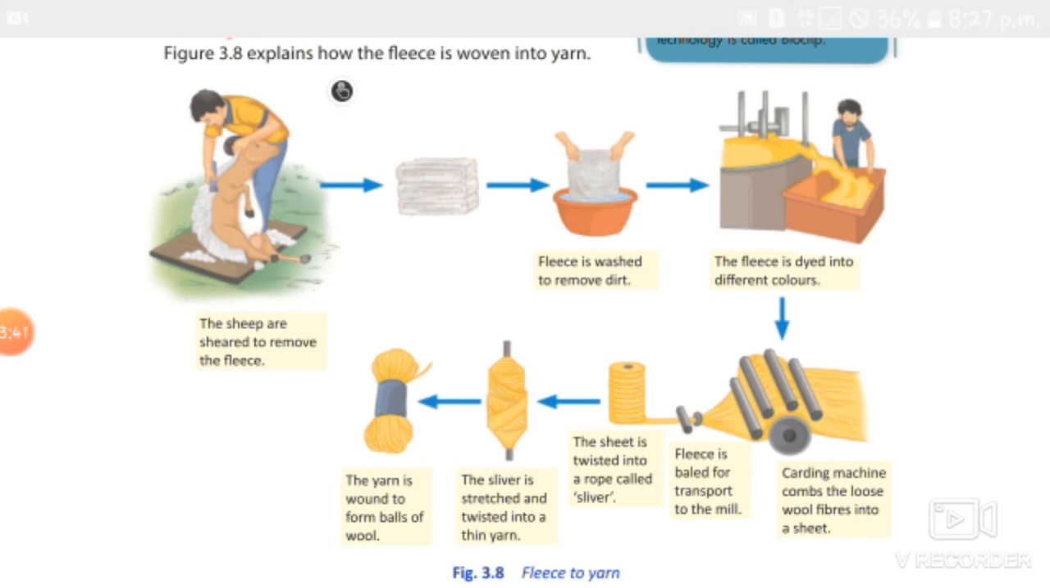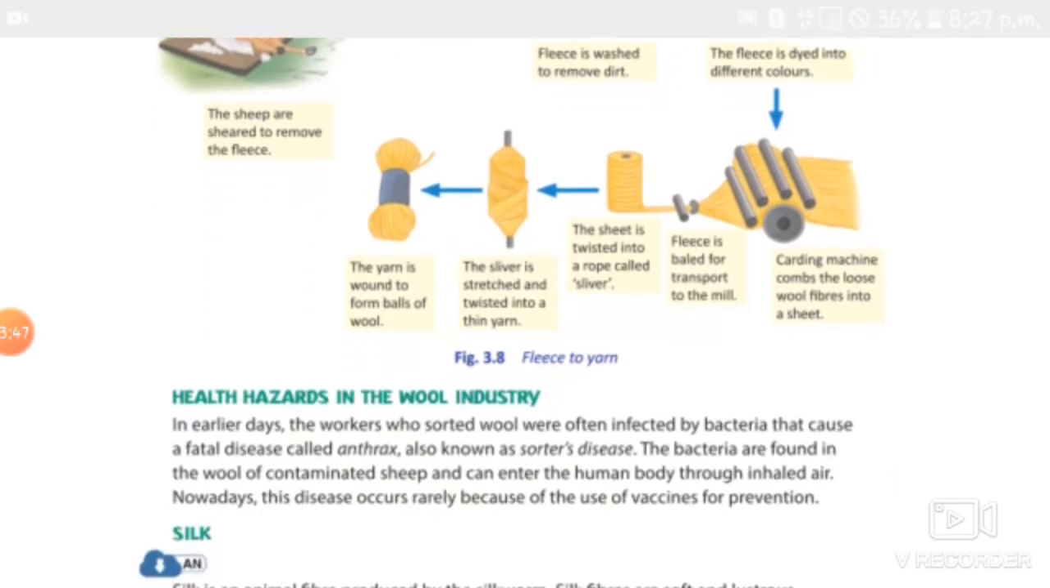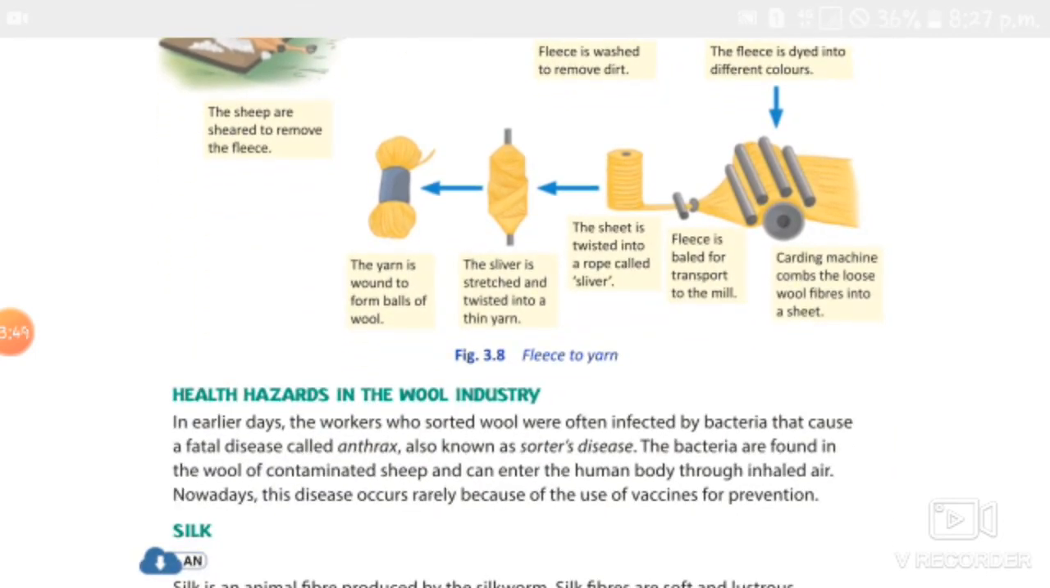But nowadays it is very rare because people take the vaccine. Because of the use of vaccines, the disease is now prevented. So that is health hazards in the wool industry. Today we studied about wool production as well as health hazards in the wool industry.